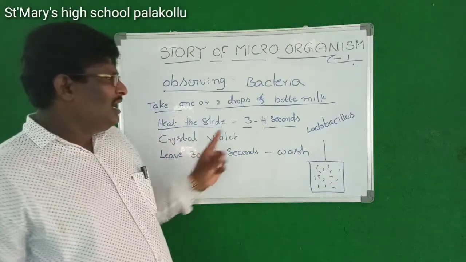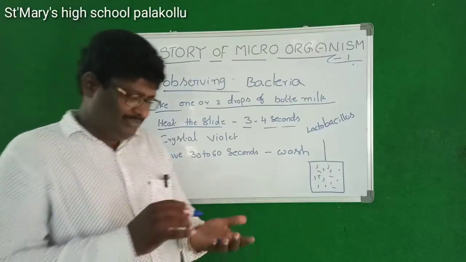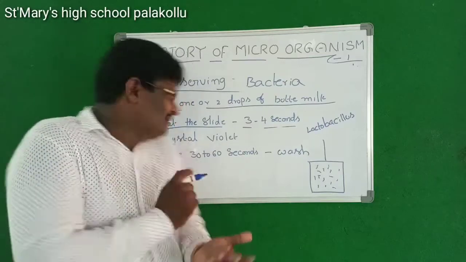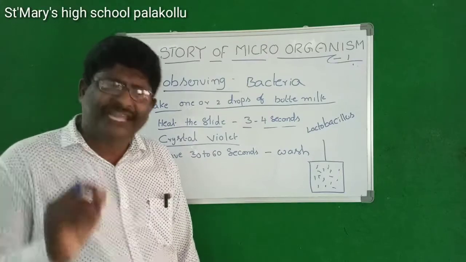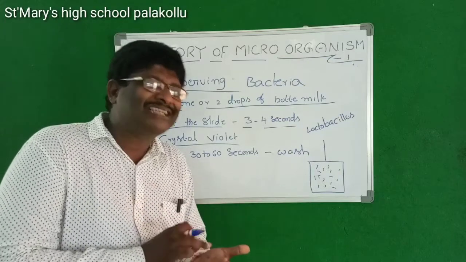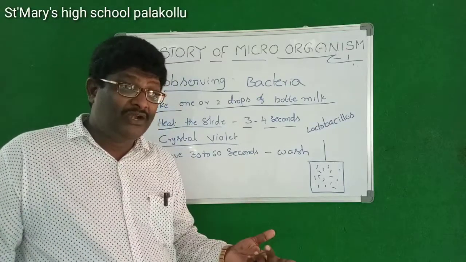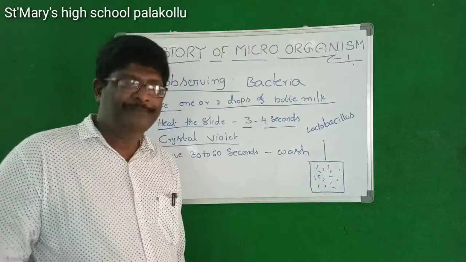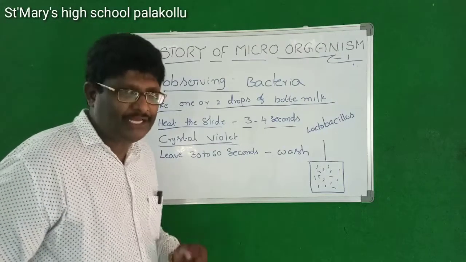Next, after the heat, we have to add a little amount of crystal violet, which is one type of stain. You add it. Master, why do we have to add this crystal violet to the buttermilk? The object on the slide that we see will appear clearly. So that's the reason we have to add the crystal violet. It's a stain, that is, a color.